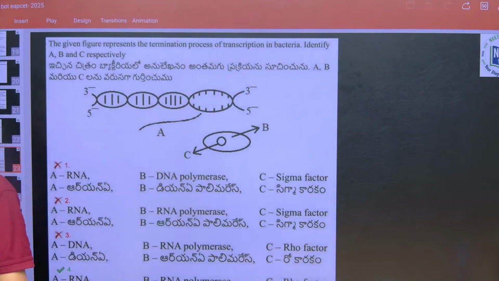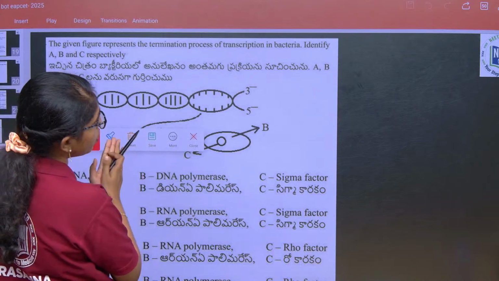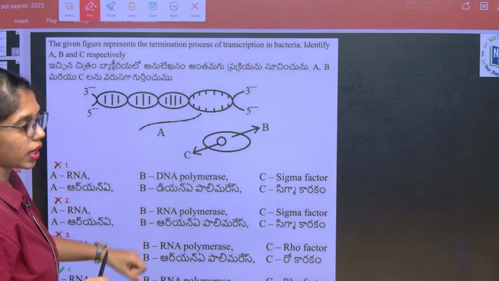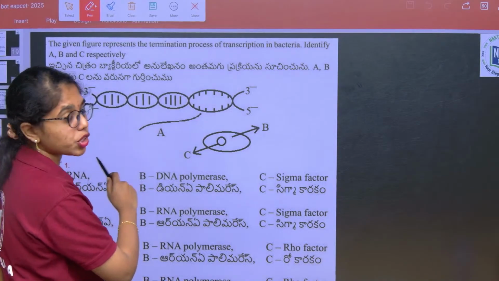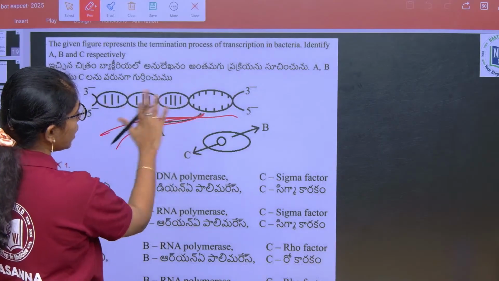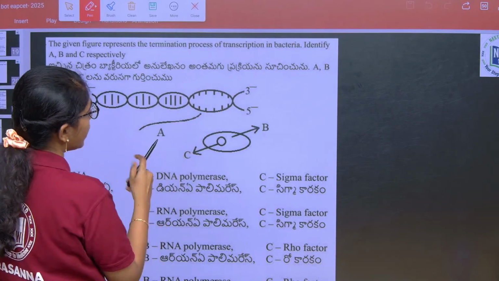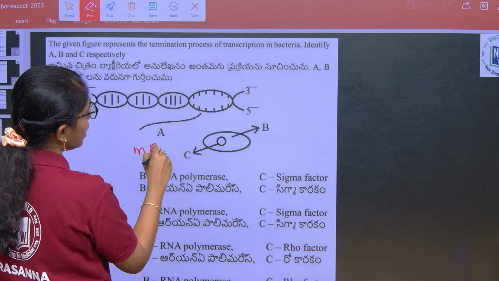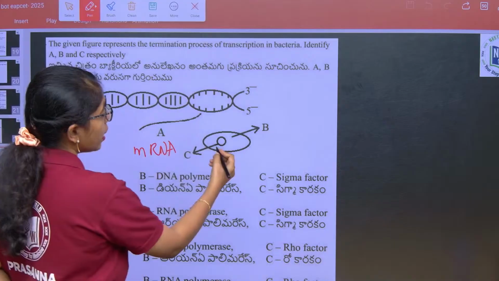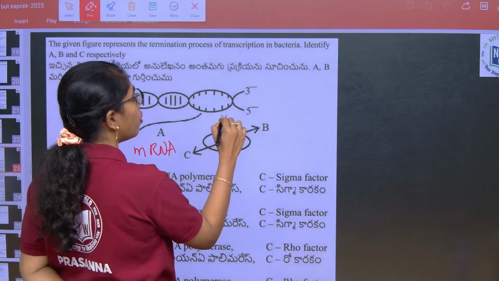And then the given figure represents the termination process of transcription in bacteria. Identify A, B, C. Of course, after the termination process, the released strand is mRNA. So A is mRNA. Then RNA polymerase is pulled out by the factor, that is Rho factor.